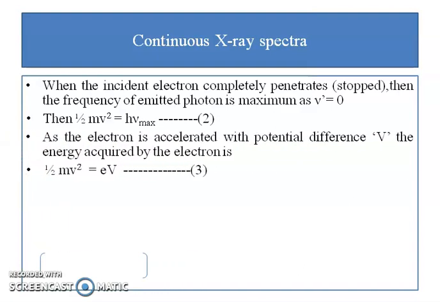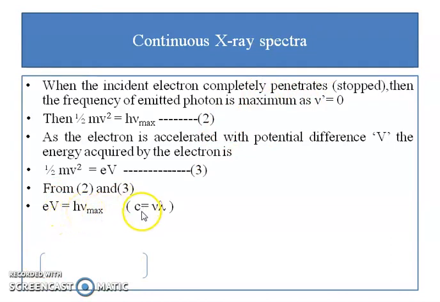V is the potential difference with which the electron is accelerated, and because of this potential difference it acquires its kinetic energy, and therefore half mv square is equal to eV. If we see equations 2 and 3, we can see that their LHS are the same, so we can equate their RHS. That is, eV is equal to h nu max.